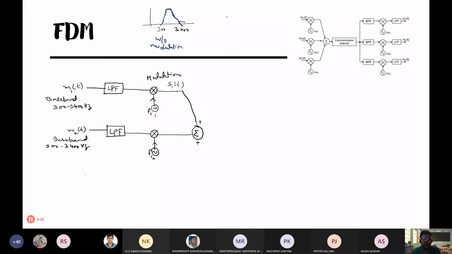So if you combine all of them into a single carrier or single channel, what will happen in the single channel? They will all get mixed up, because their spectrum is the same. And imagine the receiver. At the receiver, you have to pick up only that girl's voice. So the receiver will have a very tough time to filter that one, because she is also speaking in this 300 to 3400. I am also speaking, you are also speaking. In fact, everyone is speaking within this range.